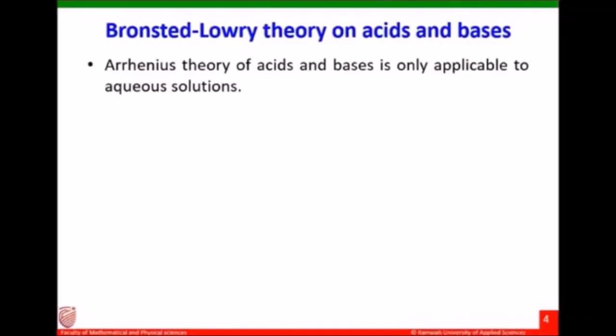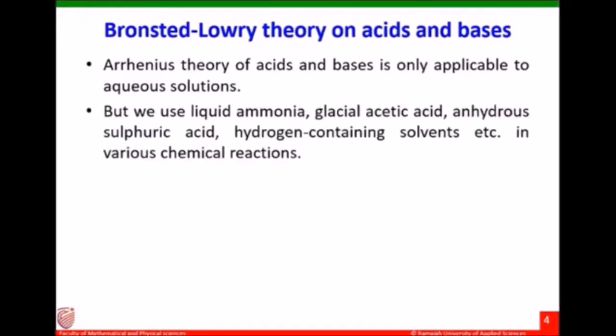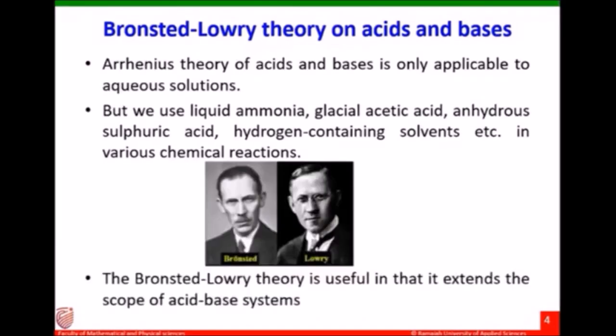Arrhenius theory of acids and bases is only valid when the solvent is water or the reactants are in aqueous solution. But we use other solvents such as liquid ammonia, glacial acetic acid, anhydrous sulfuric acid, and other hydrogen containing solvents. In that case, we cannot use Arrhenius theory to explain the properties of acids and bases. Therefore, we require Bronsted-Lowry theory because it extends to the above solvents such as liquid ammonia, glacial acetic acid, anhydrous sulfuric acid, etc.